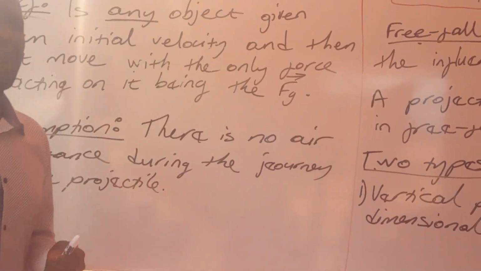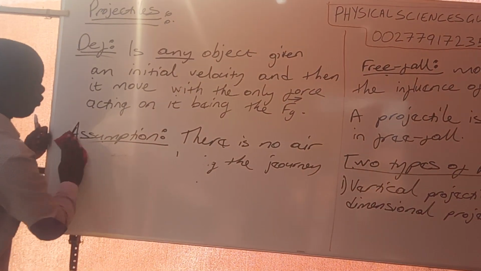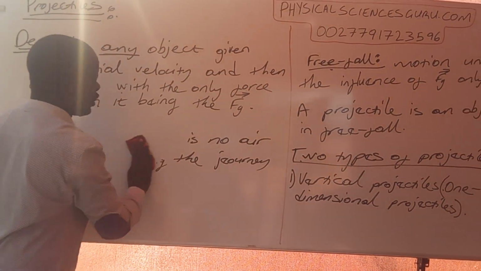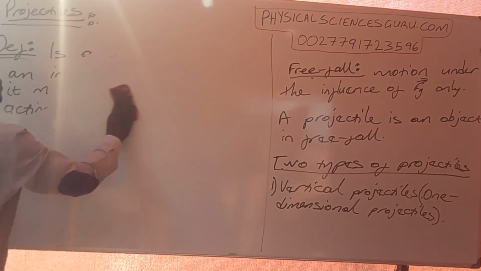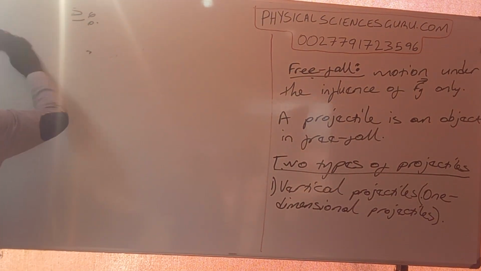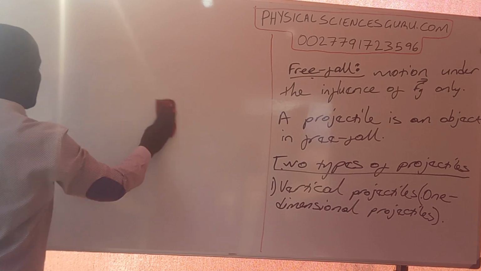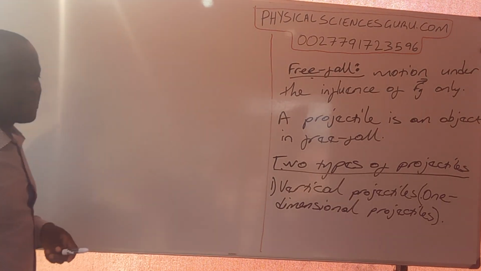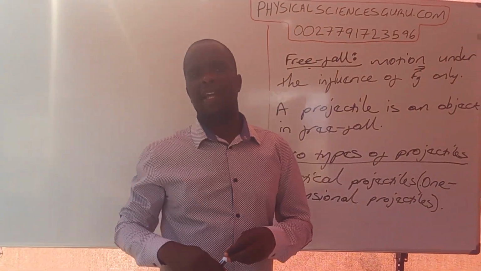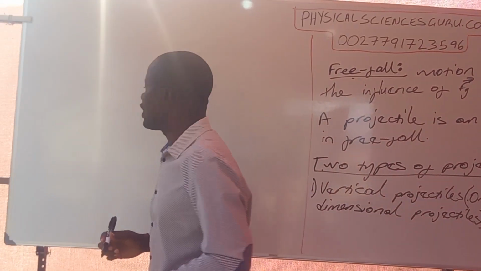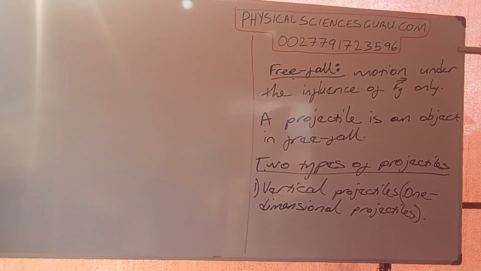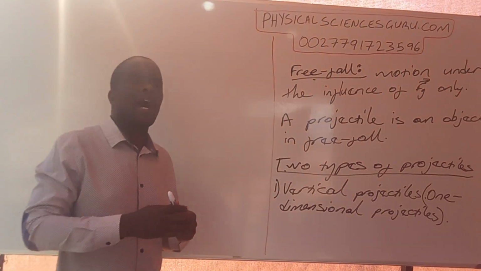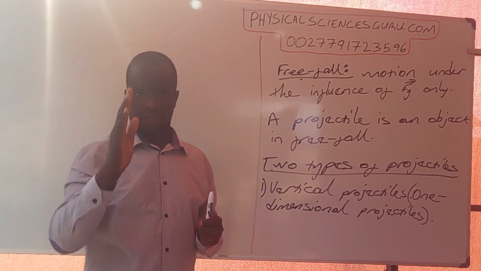I want you to remember these concepts of one dimension, two dimension. I want you to remember very well those two concepts. When do we say that something is one-dimensional and something is two-dimensional? Now, vertical projectiles are projectiles that can only move along the y-axis only.